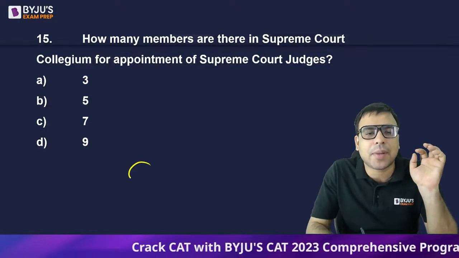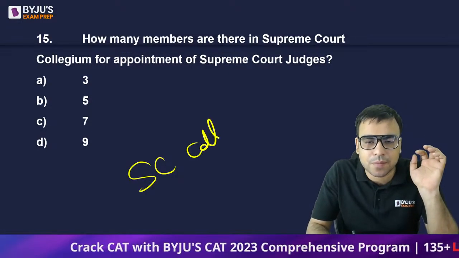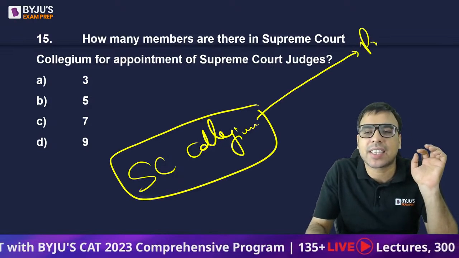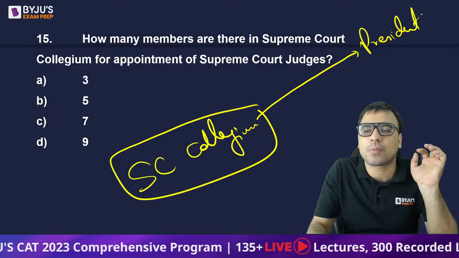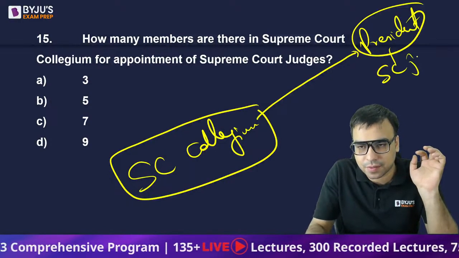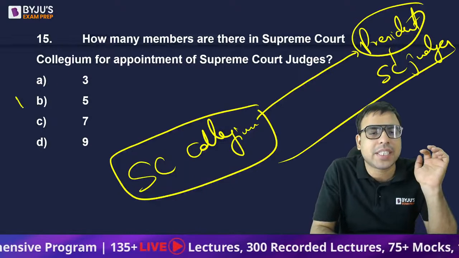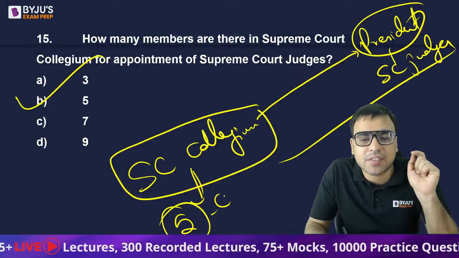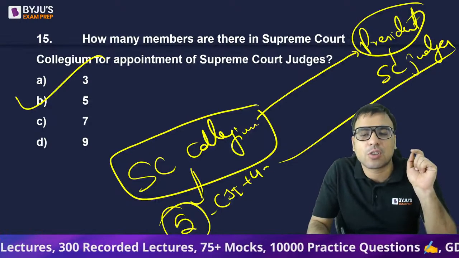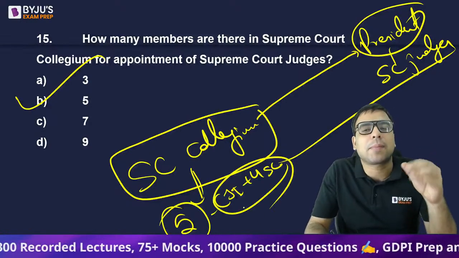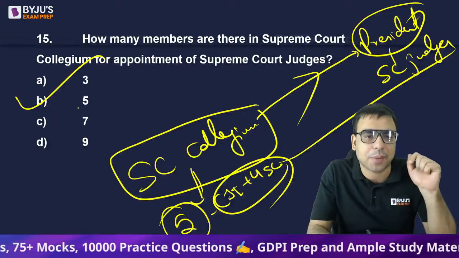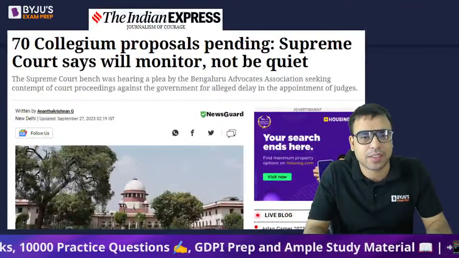The Supreme Court Collegium recommends the name to the president, and then the president appoints the Supreme Court judges. There are 5 members, which include the Chief Justice of India and 4 other Supreme Court judges. These 5 people recommend the name to the president for a new Supreme Court judge appointment. So just have an idea about it.